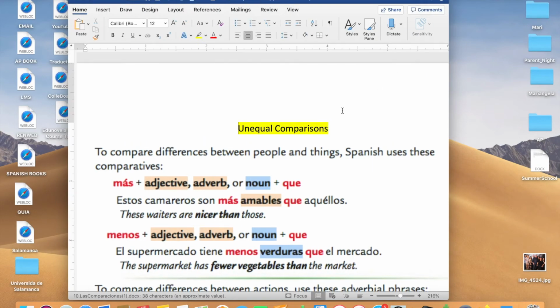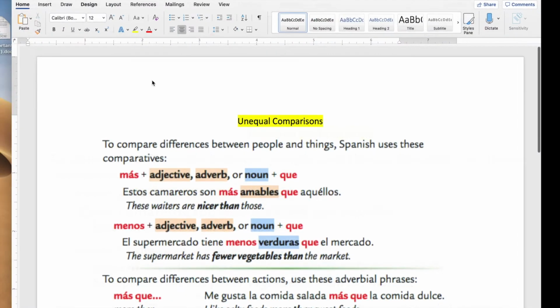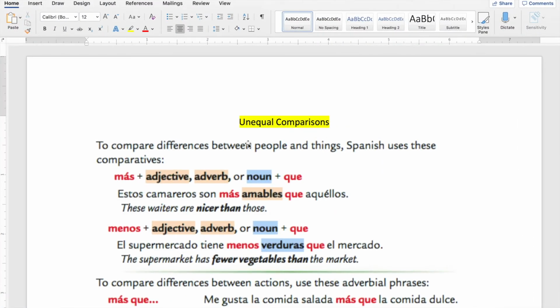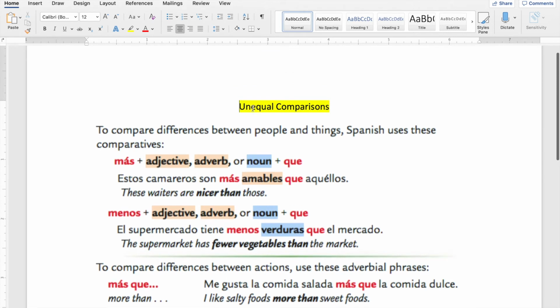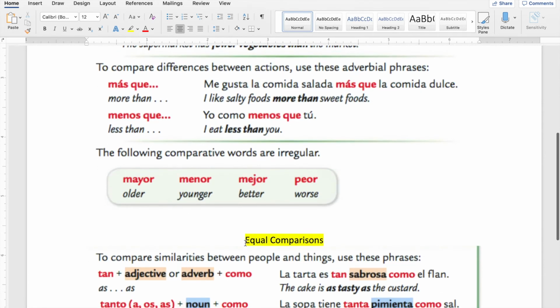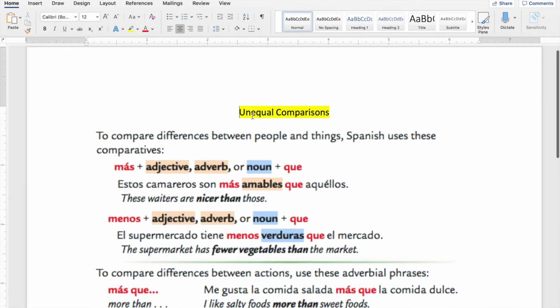Okay, so then we have the comparison. Don't complicate it, okay? We're going to make it very easy. Sometimes the books and the handout make things difficult when it doesn't have to be difficult. So when we compare, we have two different comparisons: one is unequal and one is equal. We're going to talk about the unequal. When you compare two things, they are different.